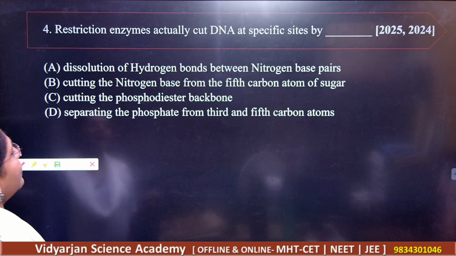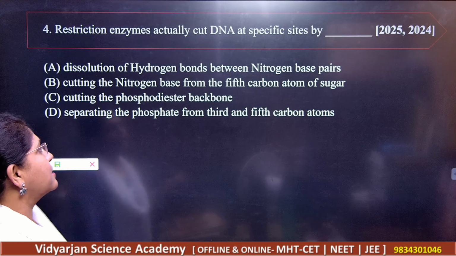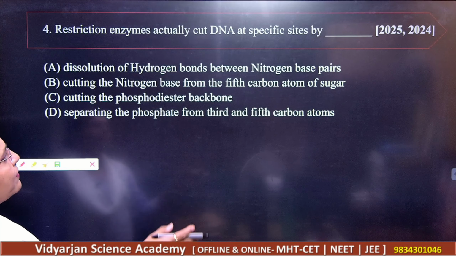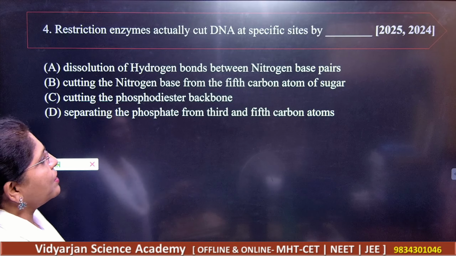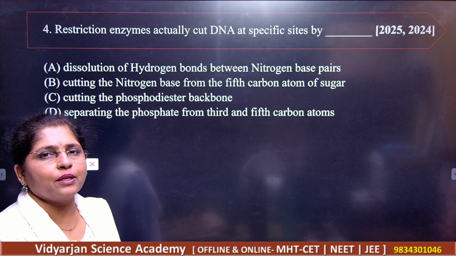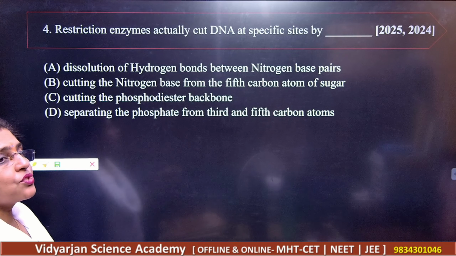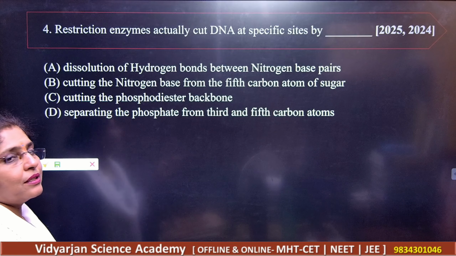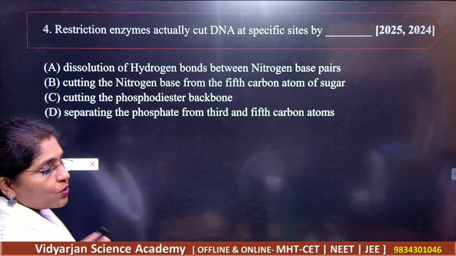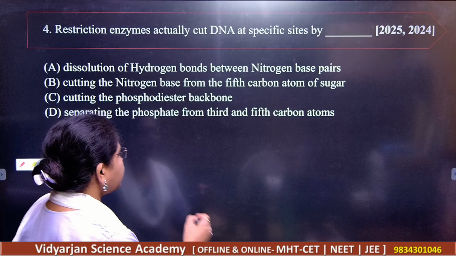Next, 4. Restriction enzymes actually cut the DNA at specific sites, that is dissolution of hydrogen bond between nitrogen bases, then cutting the nitrogen base at the 5th carbon atom of the sugar. Okay, next is cutting the phosphodiester backbone and separating the phosphate from the 3rd and the 5th carbon atom. So students, you know how the double helix structure of the DNA is there.